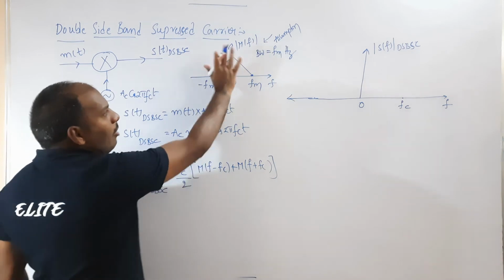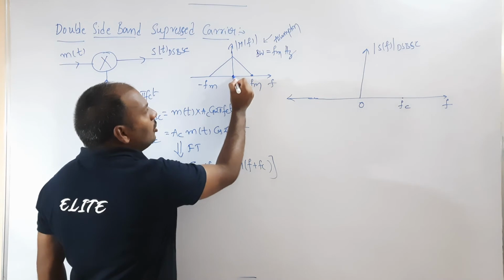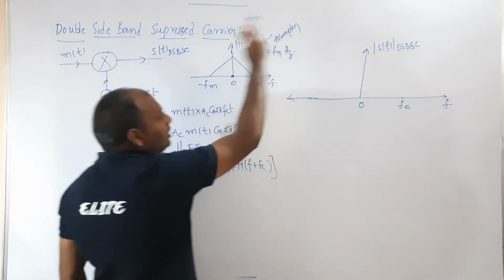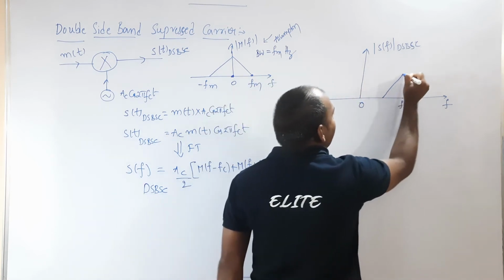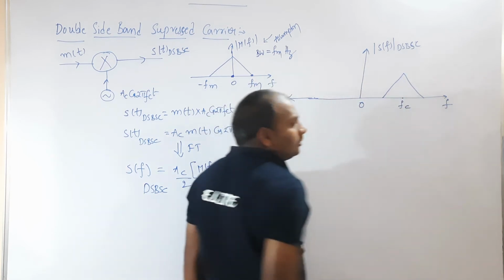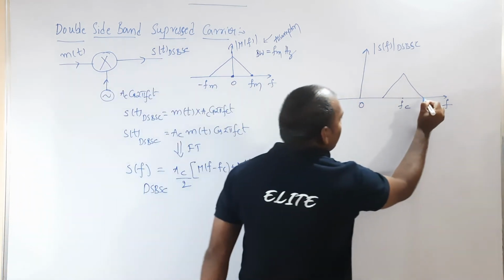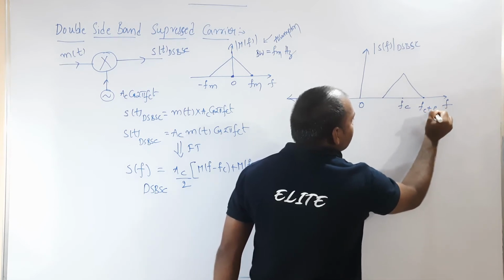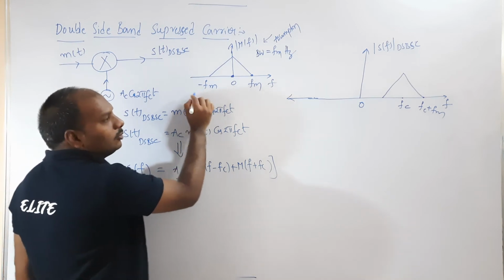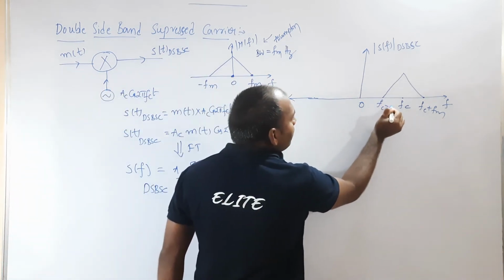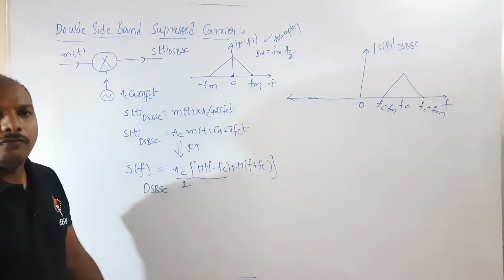So you have to make this M(f) a right shift by an amount of fc. Here it is centered at 0, automatically this will be centered at what? fc. So the same picture you have to redraw exactly like this. If you redraw like this, the 0 has been shifted to fc, which means this fm will be shifted to a higher frequency, fc plus fm. It's very clear. Similarly, the lower frequency is minus fm, so minus fm will be fc minus fm. That is the idea in plotting this M(f minus fc).